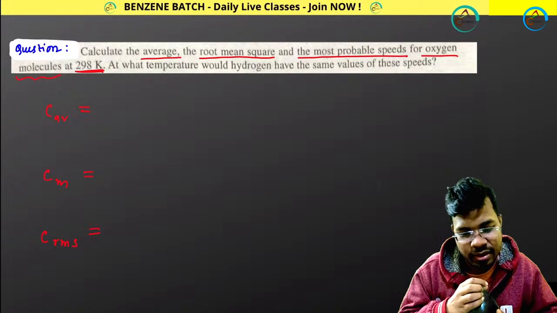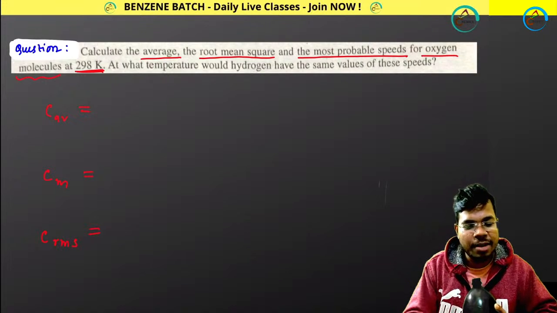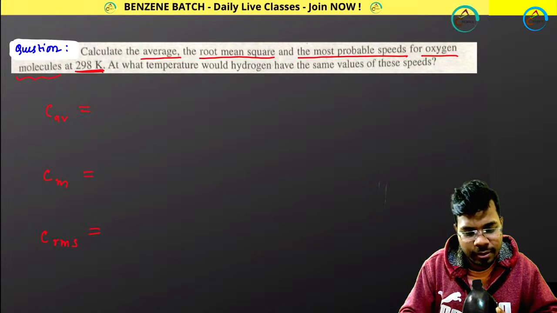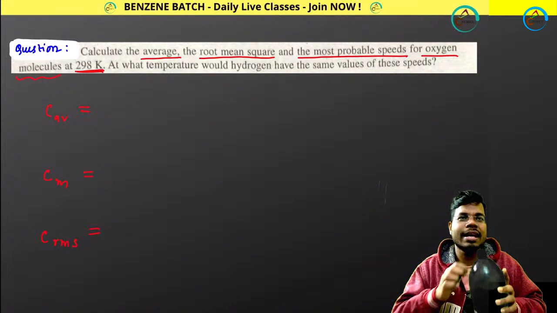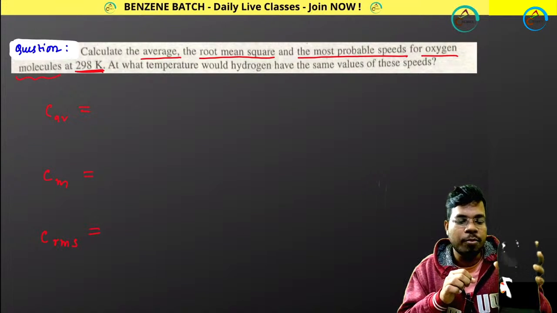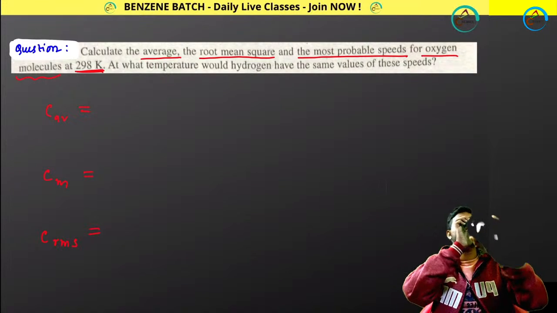12.4 Kelvin. 12.4 Kelvin, you think? Okay, just tell me what is the average? I am telling you to calculate the first three parts: average, root mean square, and most probable. Yes, I think you are right. I forgot the value, but I think you are right.